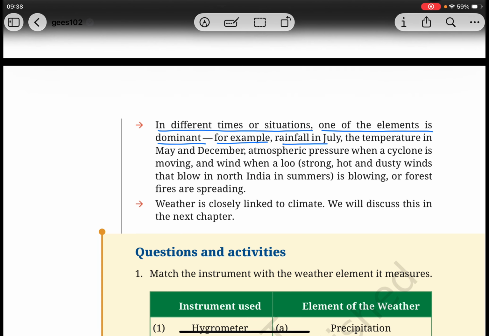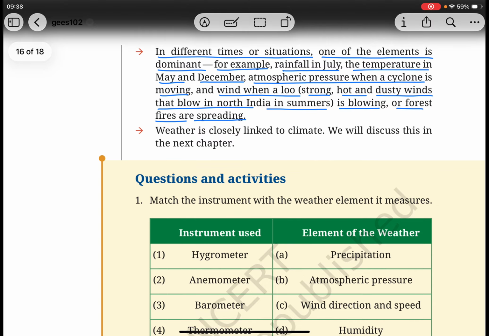For example, rainfall in July, the temperature in May and December, atmospheric pressure when a cyclone is moving, and wind when strong, hot and dusty winds blow in North India in summers, or forest fires are spreading. Weather is closely linked to climate. We will discuss this in the next chapter.